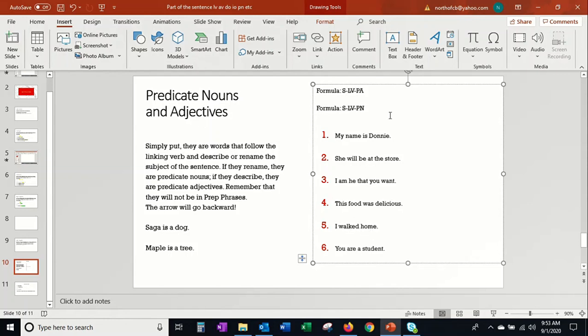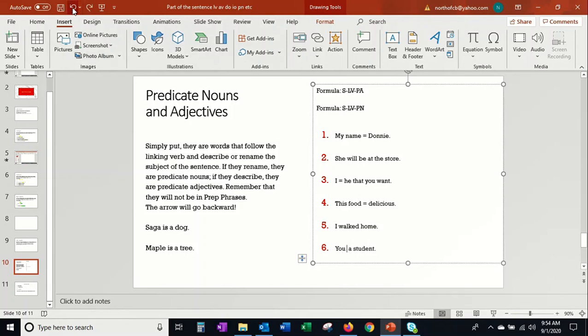So guys, this is as simple as it is. If you never knew what a linking verb is, think about it like a big equal sign, right? I and the person you're looking for are the same thing. The food equals delicious, right? These things go together. You equal a student. So if you never thought about it, that's really what a linking verb is. It's something that links or equates the subject and the predicate.